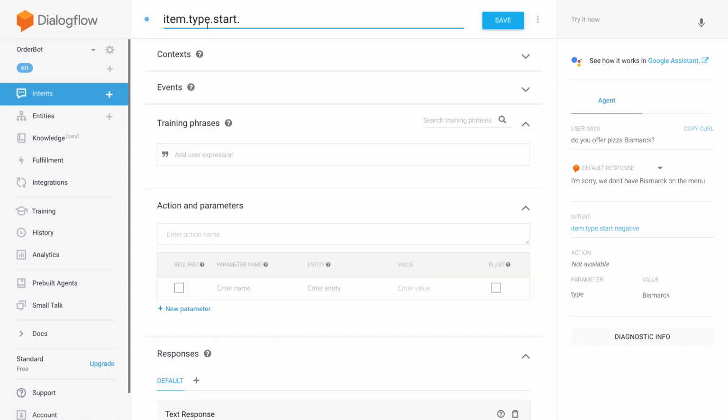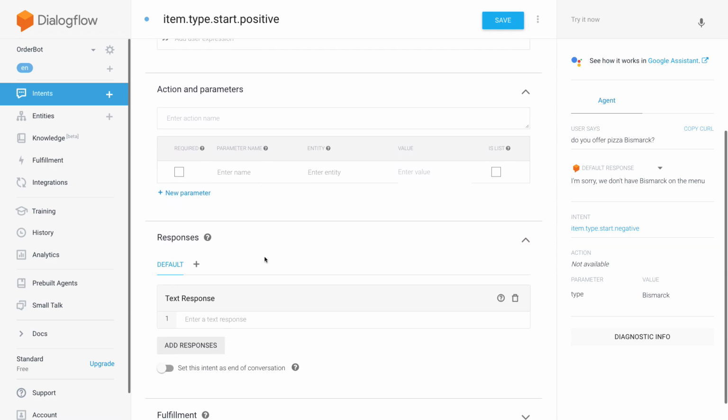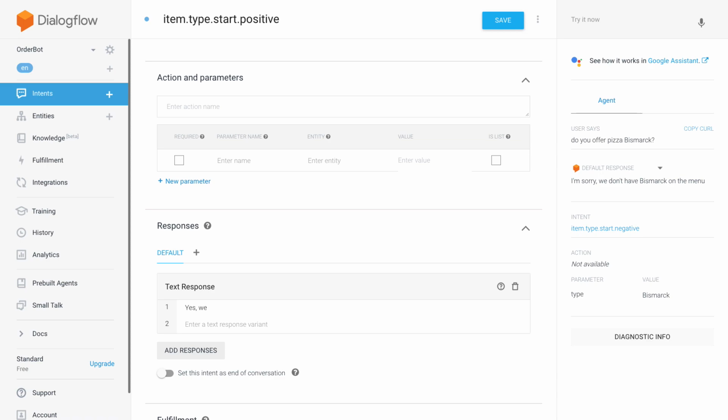Now let's do the positive one, where we actually do have the pizza that the user is asking for. As an output, I will set item, because here we're going to fill our first slot, which is the pizza type, and then we need to carry it forward to the next intent. And the answer will be, "Yes, we do offer type."